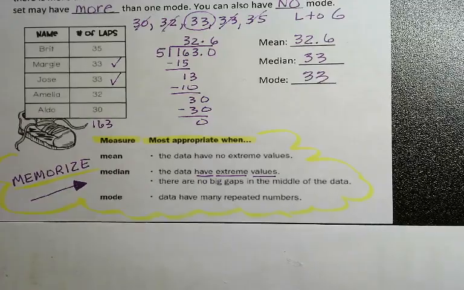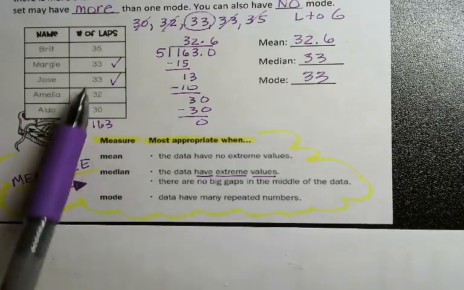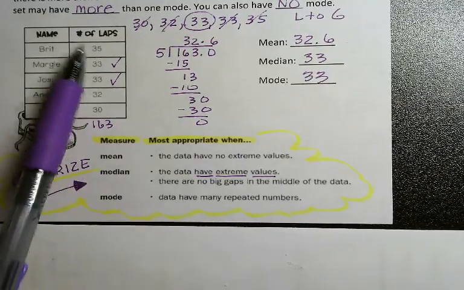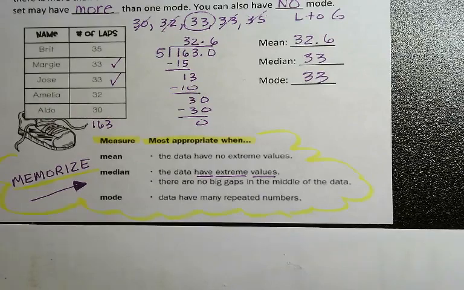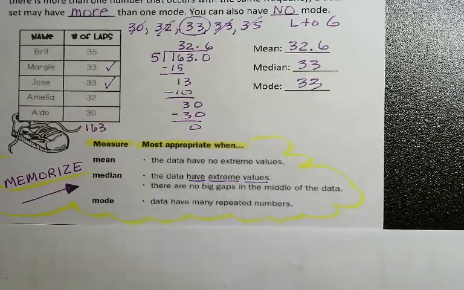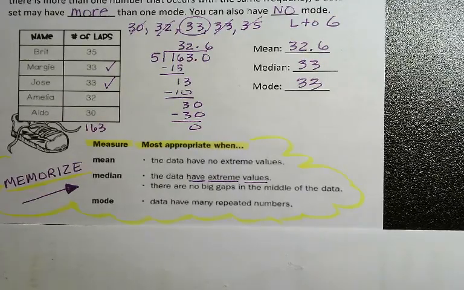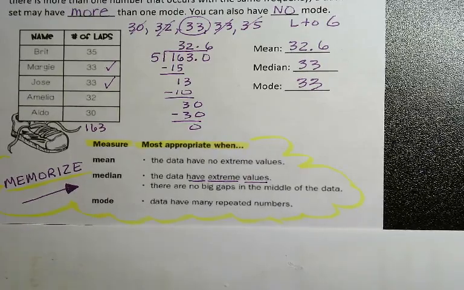And now our mode. When we have data that has many repeated numbers, and on this one I only had one repeated number, but if I had multiple repeated numbers, then using my mode would be a good idea to get my best measure of center. So just memorize these terms, memorize when it's appropriate to use them when you're collecting your data, and that will help you know what to use when you are measuring your centers of data: your mean, median, and your mode.